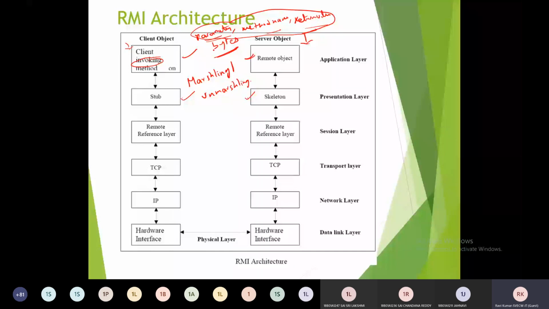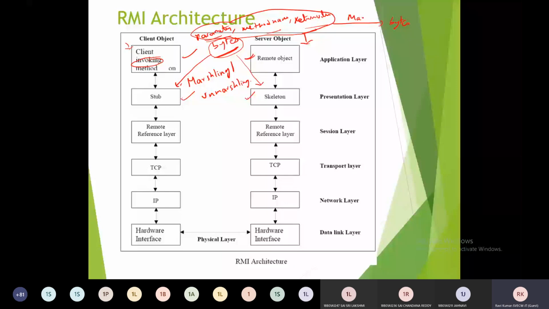But through the network, this information has to be converted into bytes. This will be done by a stub as well as a skeleton. Converting the parameters, method name and return values into bytes is called marshalling.